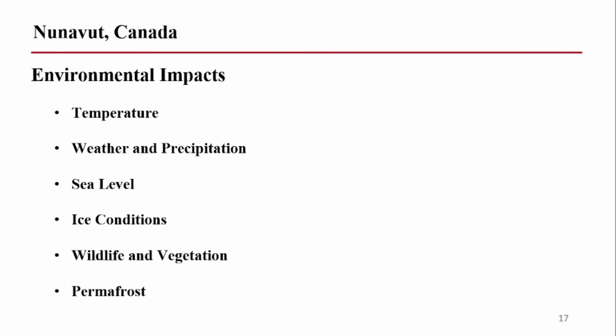The GHG emissions do have environmental impacts, and these are the observations. These impacts have been observed: the Arctic temperature has increased since the last century, patterns and amount of rainfall have changed, and sea level is rising. Sheets of ice are melting, while wildlife has been affected, and permafrost too, which speeds up erosion.